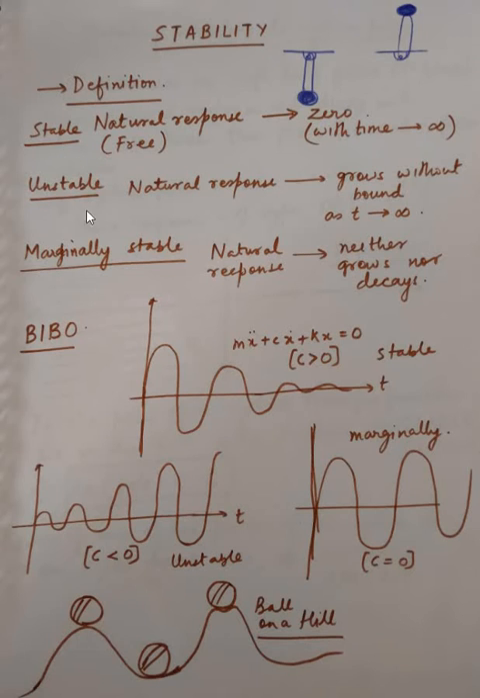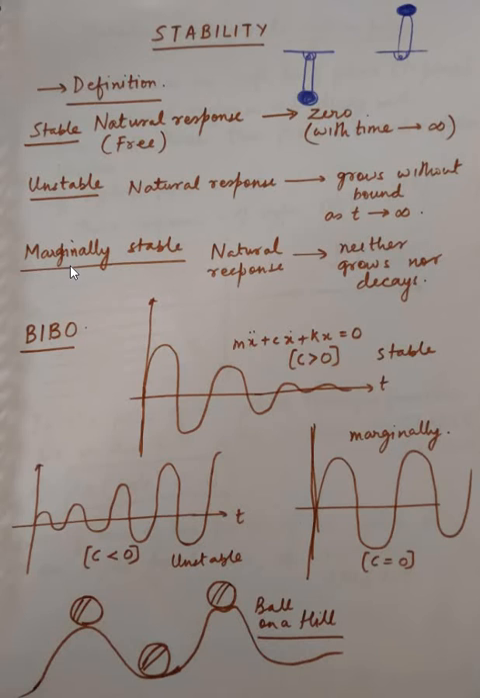And if the natural response grows without bound, it keeps on increasing as time goes to infinity, then it's an unstable system. And if it neither grows nor decays, then it's a marginally stable system. So these are the three cases.